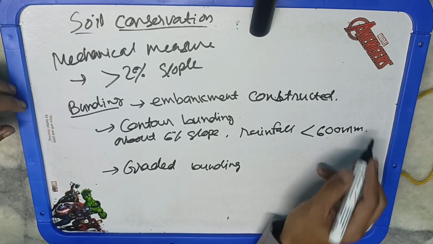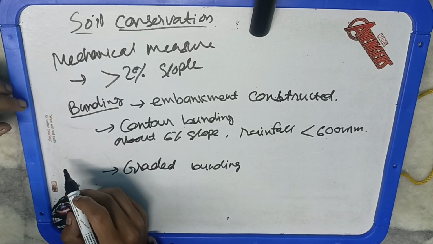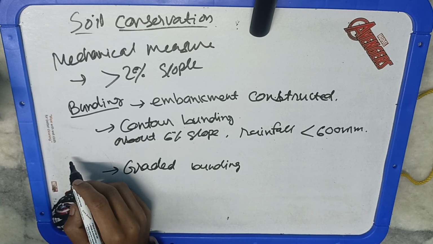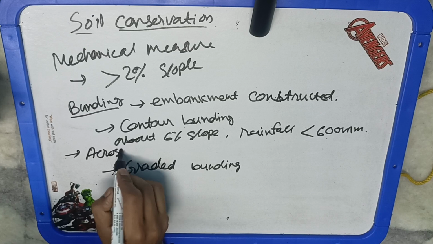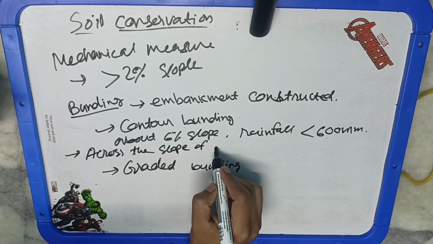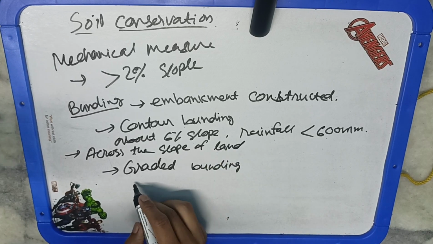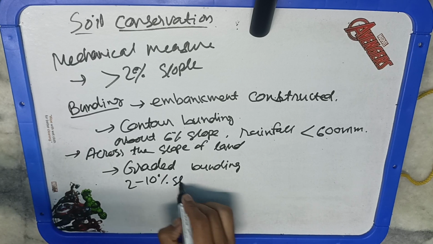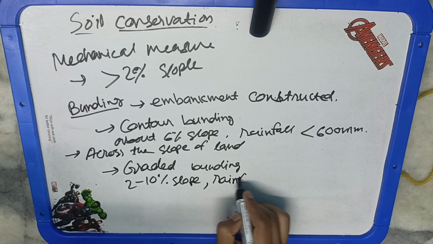So we are basically constructing an embankment across the slope of the land. That is contour bunding, employed where the slope is about 6% and rainfall is less than 600 mm. Next is graded bunding. Graded bunding is adopted where the slope is about 2 to 10% and the rainfall is more than 600 mm. In those cases we will go for graded bunding. So that is bunding.